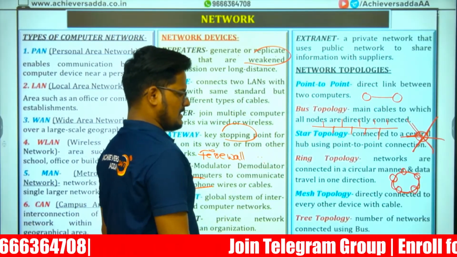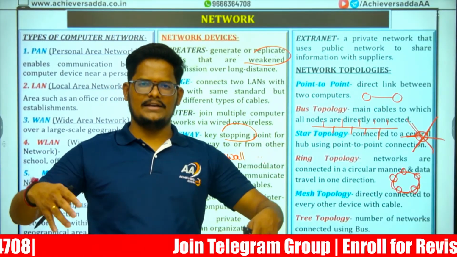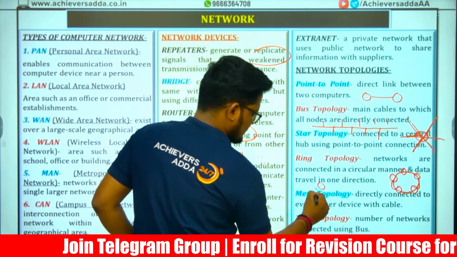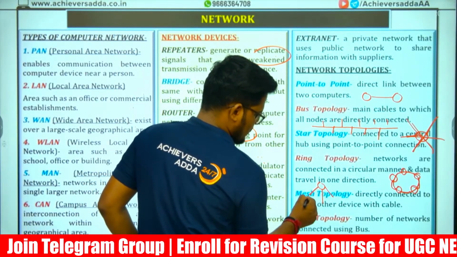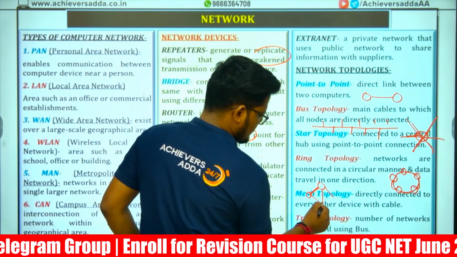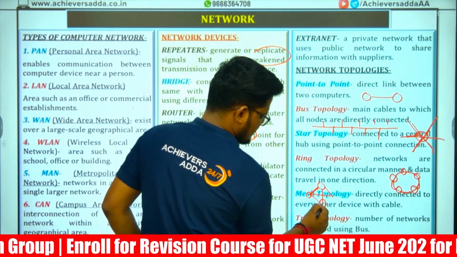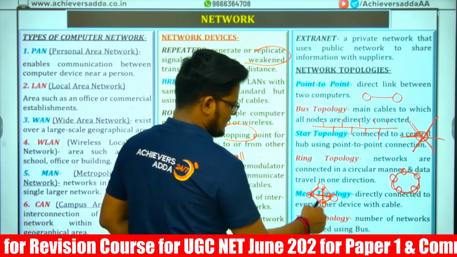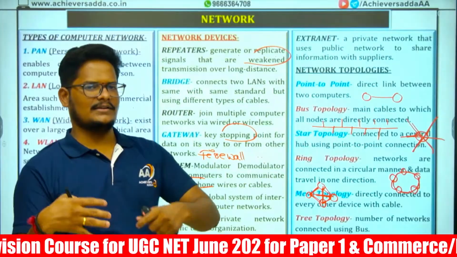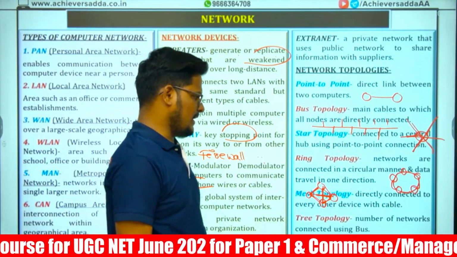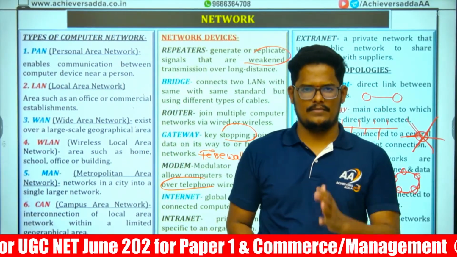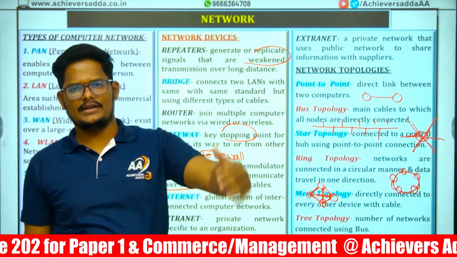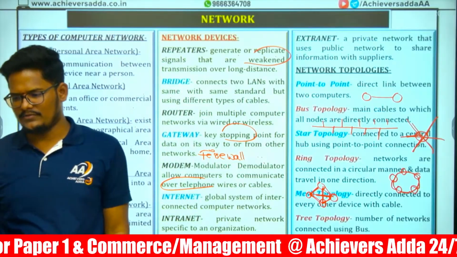Mesh topology means everybody is connected to all the other computers. If this person is there, this will be connected to this, and so on. Everybody is connected to everybody. Tree topology means it is like a tree. One is connected to another, and that is connected to another, going on like a snowball network.